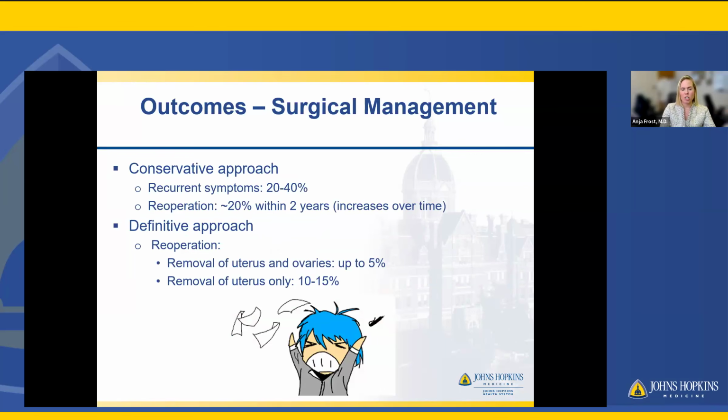Outcomes, so these percentages are probably not overly surprising. With the conservative approach, as Dr. Wu said, you can see a reoperation rate as high as 20 to 30% within 2 years, and that is highly variable based on what medication you're on, your extent of disease, et cetera.